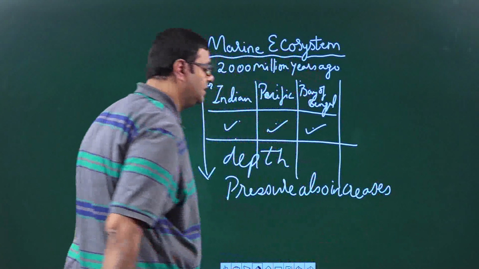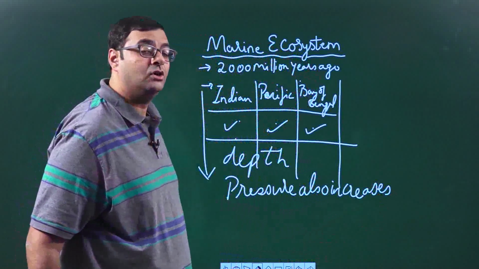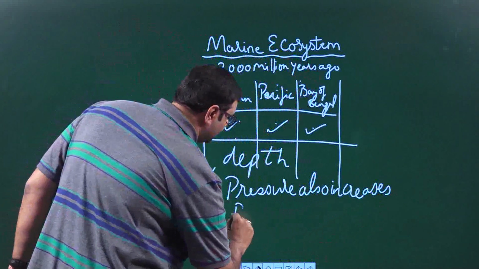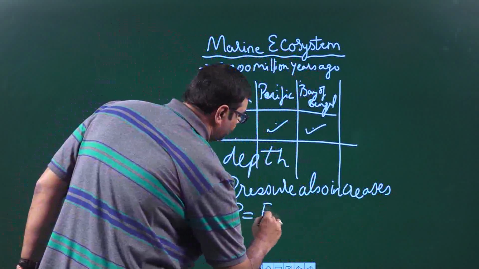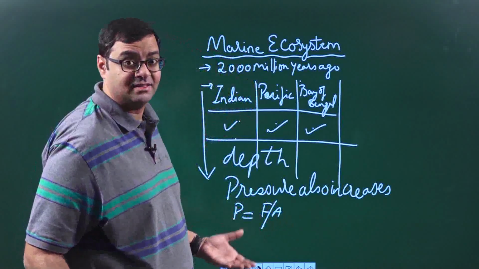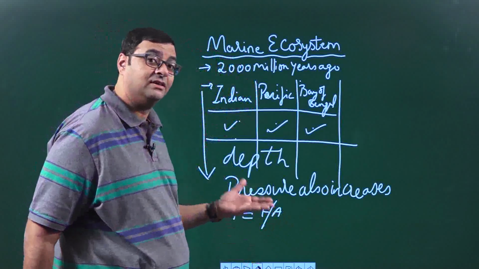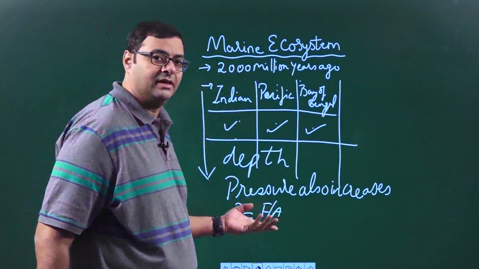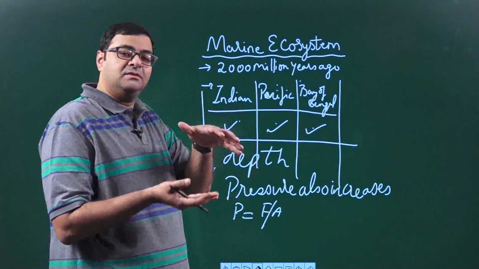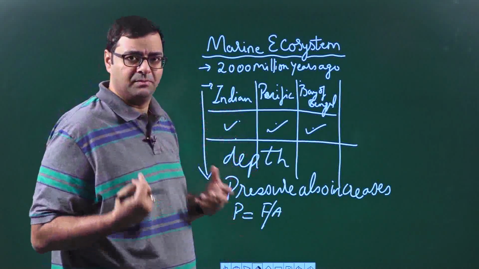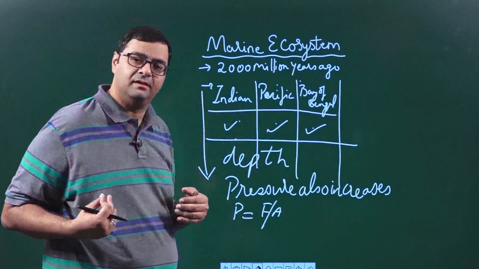Okay, as the depth increases, the pressure also increases. So what is pressure? Pressure is equal to force by area. We are not discussing physics here, we are discussing bio, but I just wanted to explain this. Pressure is equal to force by area. So as the area becomes less, the force is more. That is basically what pressure is.